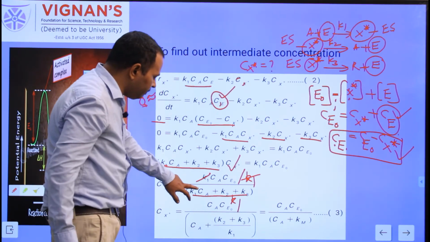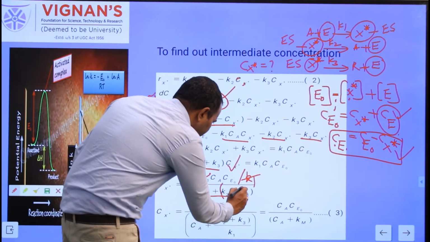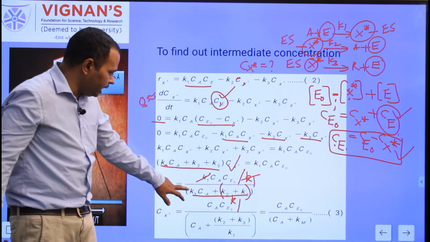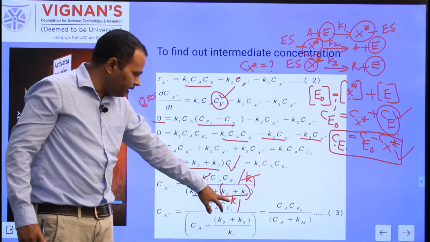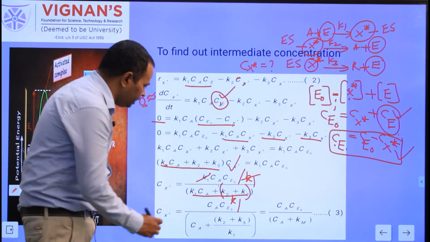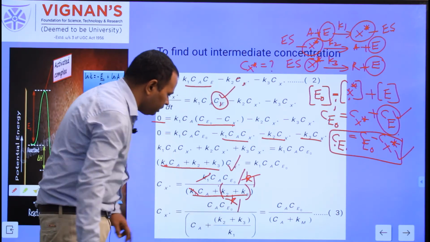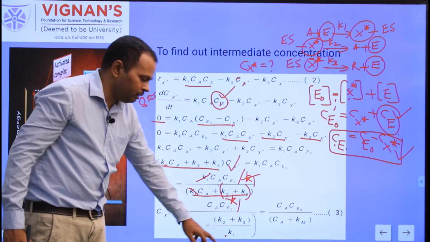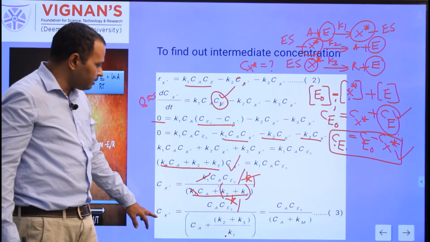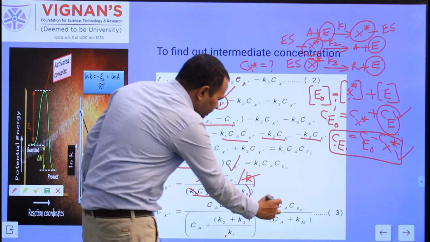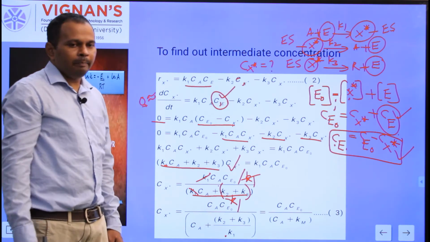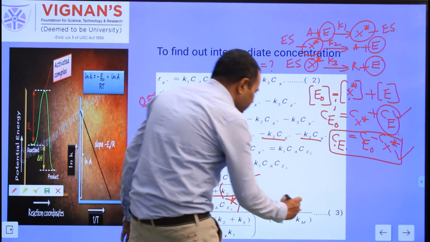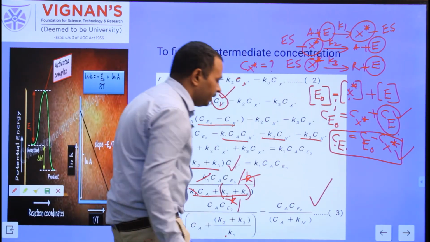So this is of the form A plus B by C. Consider K2 plus K3 as one term. When you divide this by K1, in the first term the K1 becomes cancelled, that is Ca. The second term is K2 plus K3 by K1. Finally, you can obtain Cx star is equal to Ca Ce0 divided by Ca plus Km. This is equation 3, that is the concentration of the intermediate.